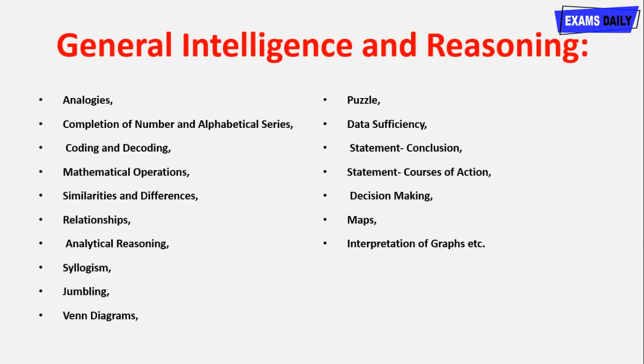Next, general intelligence and reasoning. There are many books available, or else you can go through internet sources for this examination. These are the topics that come under general intelligence and reasoning: analogies, completion of number and alphabetical series, coding and decoding, mathematical operations, similarities and differences, relationships, analytical reasoning, syllogism, jumbling, Venn diagrams, puzzles, data sufficiency, statement conclusion, statement course of action, decision making, maps, interpretation of graphs, and so on.